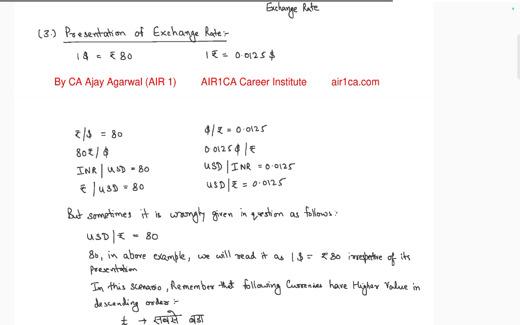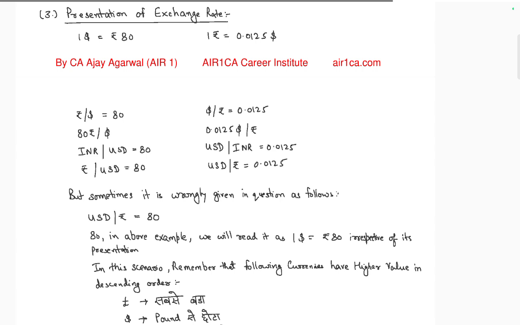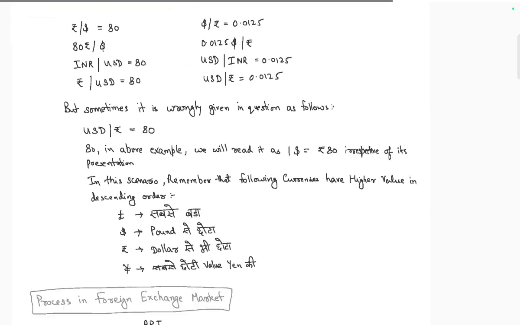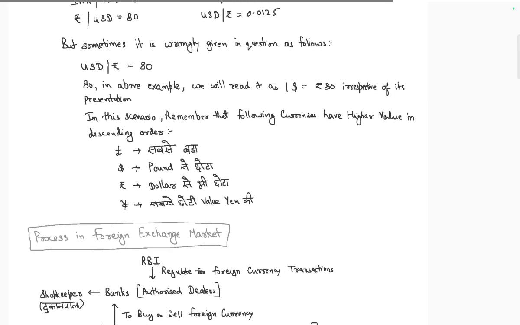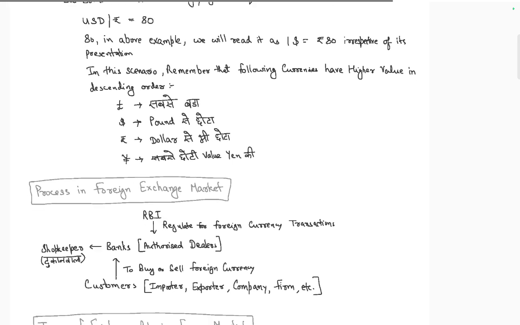Now, the exchange rate: $1 is equal to 80 rupees, and 1 rupee is equal to 1 by 80 dollars. So INR to USD 80, USD to INR 80. Sometimes it is wrongly given in the question, that is, USD to INR is 80. In some examples you will read, $1 is equal to 80 irrespective of the presentation. In this scenario, remember the following currencies.